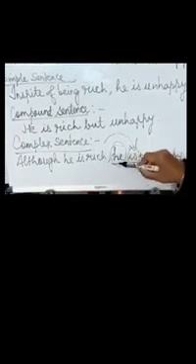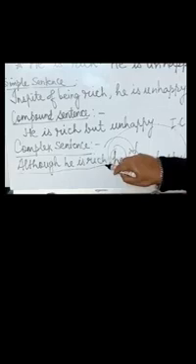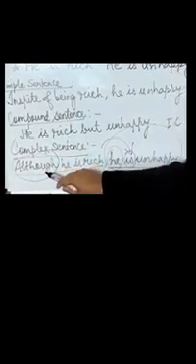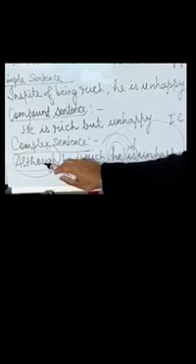Subject is there, verb is there, and if we just focus on this part, it makes sense because this is the independent clause or main clause. But if we talk about this part, it does not make any sense because it is dependent on the other part for its meaning. So the word although, it is a subordinating conjunction, and it is also called the adverb of contrast or concession. This also shows an adverb of contrast or concession.